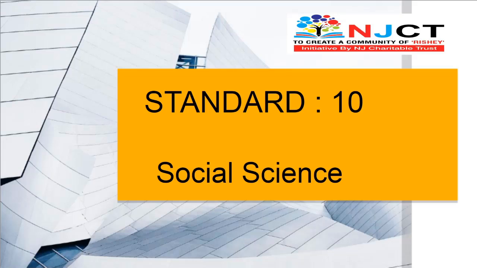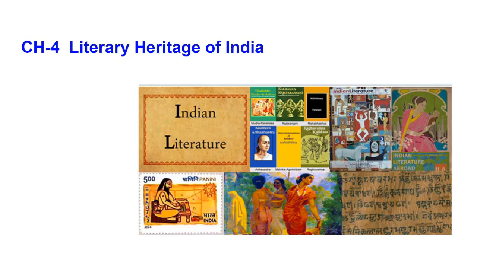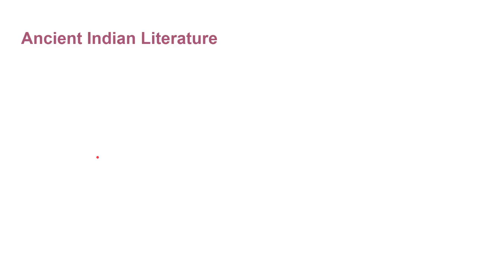We are learning social science of 10th standard and we have started with the 4th chapter, that is Literary Heritage of India. In the previous video we talked about literature and language. Now in this video we are going to talk about ancient Indian literature, and in that topic we are going to discuss the Vedas. The Vedas are the earliest known literature in India. The Vedas were written in Sanskrit and they were handed down orally from one generation to another generation.